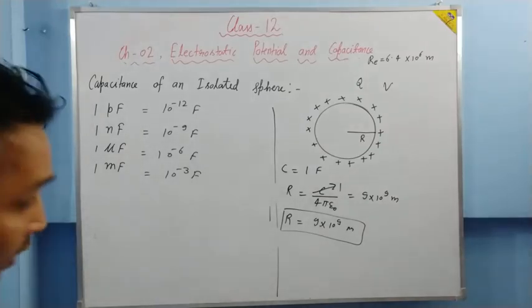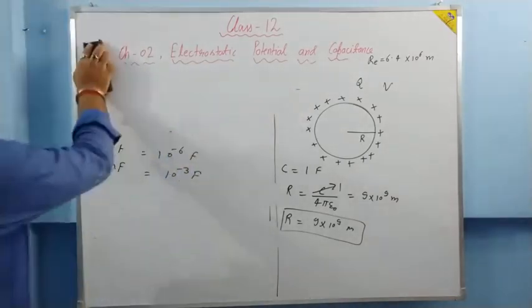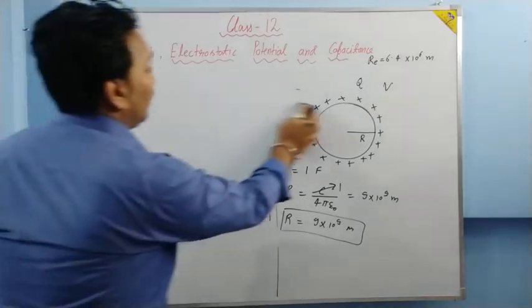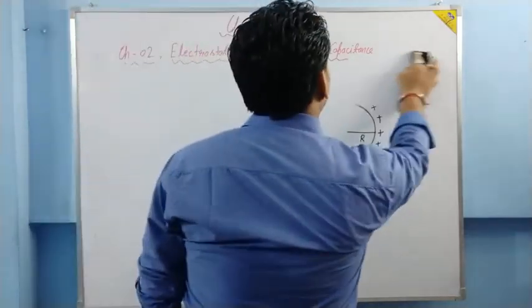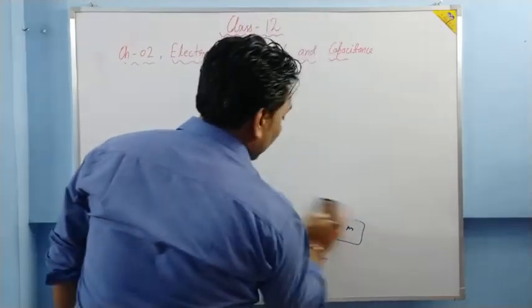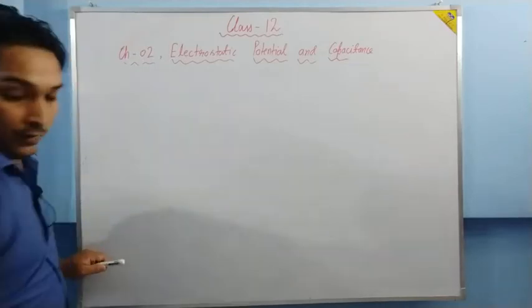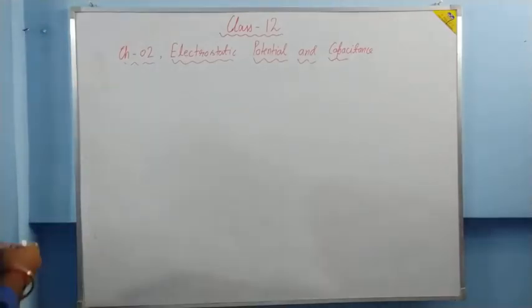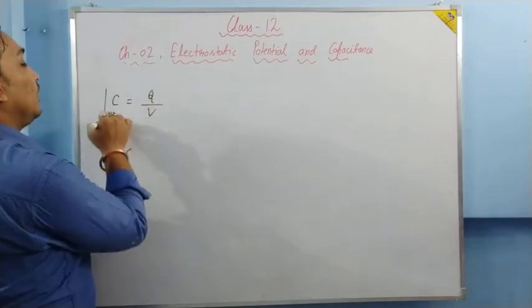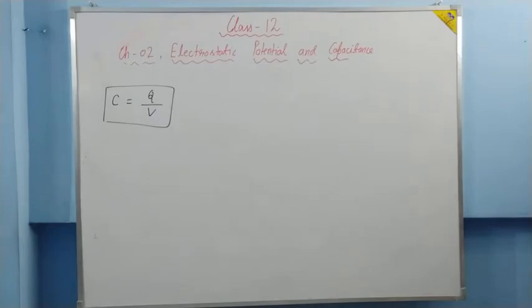Now what is our concern? Our concern is to store the energy. And for storing energy, we need capacitors of larger capacitance. Then what can we do? Just see, capacitance is equal to what? Q upon V. Capacitance is equal to Q upon V.